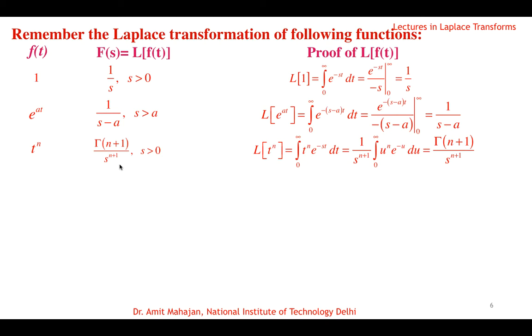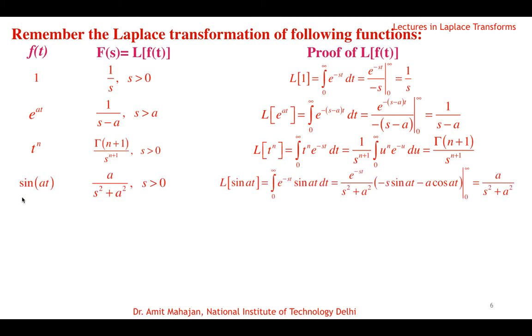The fourth result for the Laplace transform is for the trigonometric function sine of at. So for sine of at, where a is any constant, the Laplace transform is a over s square plus a square. The proof: the Laplace transform of sine at, again by definition, is the integral from 0 to infinity of e raised to power minus st times f(t), where f(t) is sine at.